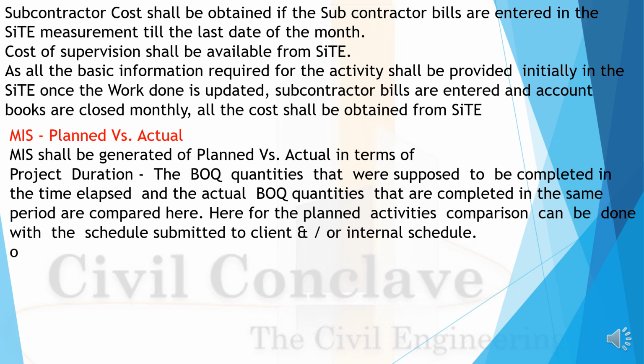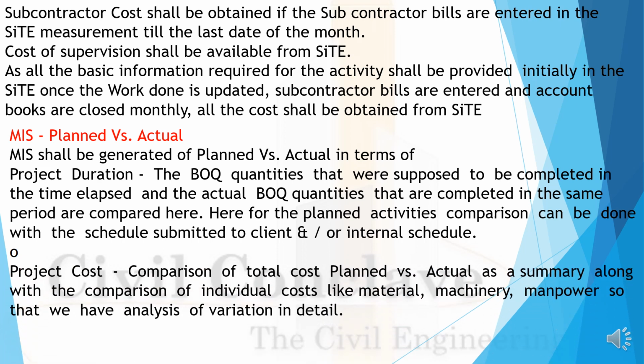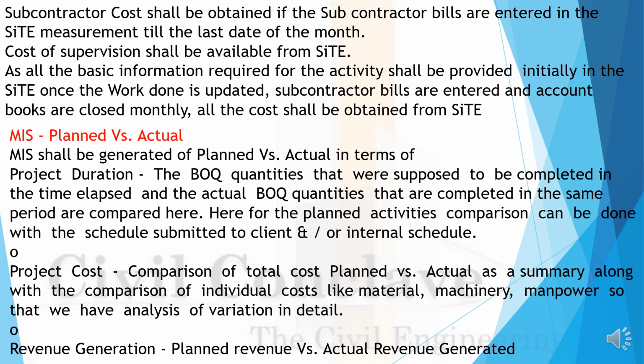The planned activity comparison can be done with the schedule submitted to the client or an internal schedule. Project cost: comparison of total cost, planned versus actual, as a summary along with the comparison of individual costs such as material, machinery, manpower, so that we have analysis of the variation in detail.